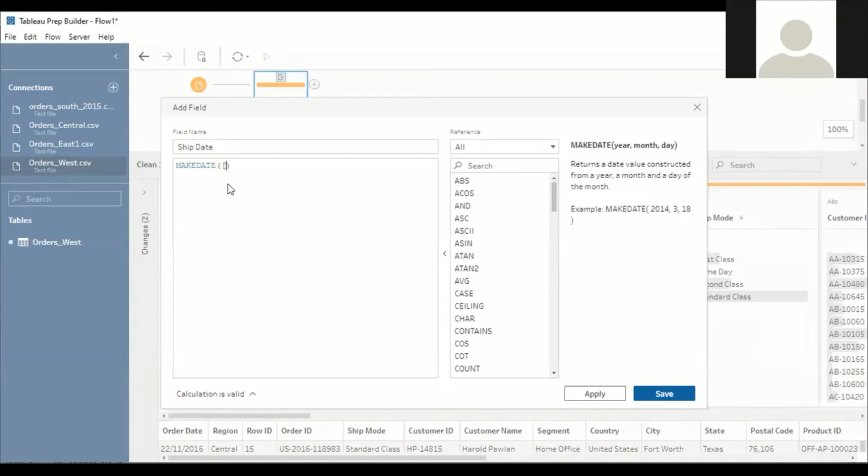First is ship year, correct? Year, next comma, ship month. Ship month. Next is ship day. Calculation field, yeah, the syntax is correct. Okay, it's valid. Apply and save it.